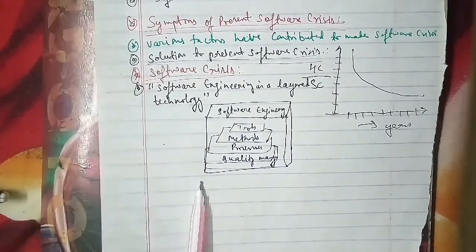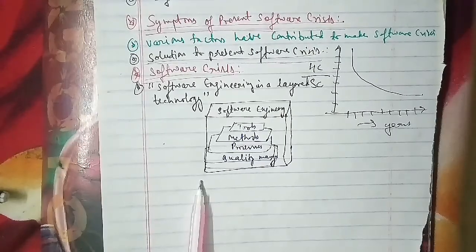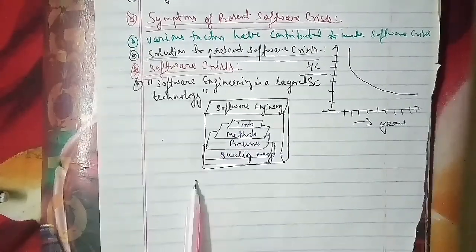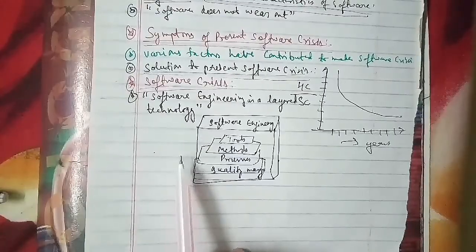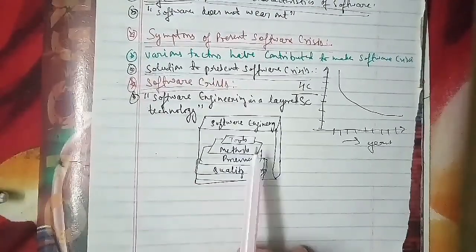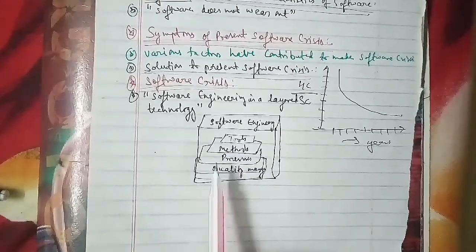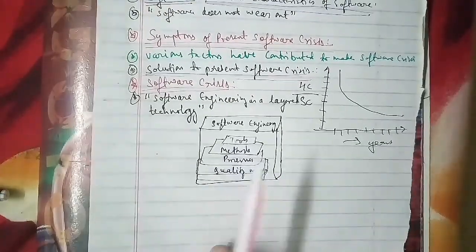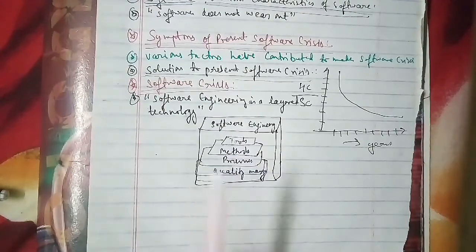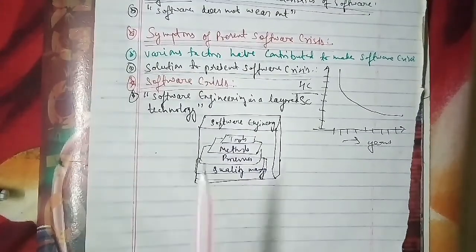In the same case, for this discipline, quality management is the backbone of software engineering technology, where the process layer is the foundation of software engineering. Basically, the process defines the framework for timely delivery of software.